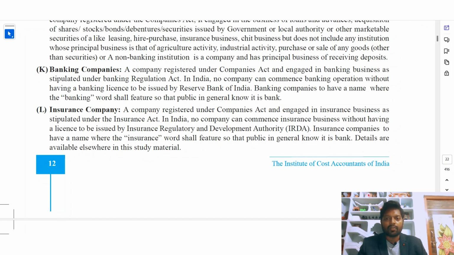Banking companies must have a name where the word banking features, so that the public in general know it is a bank. Every banking company must include the word banking in its name in order to be known as a banking company.